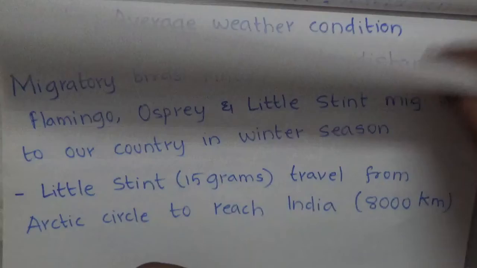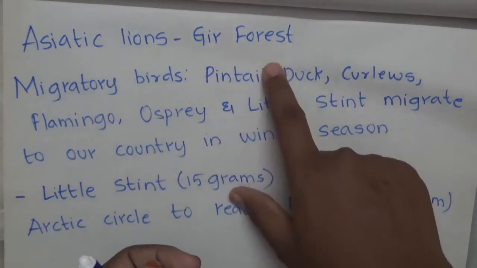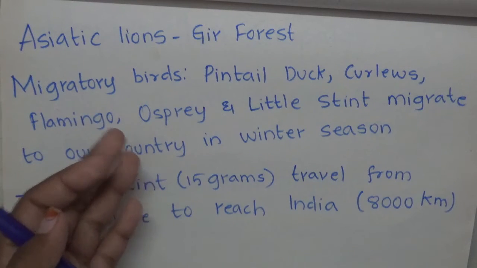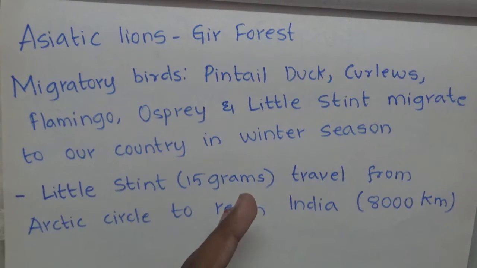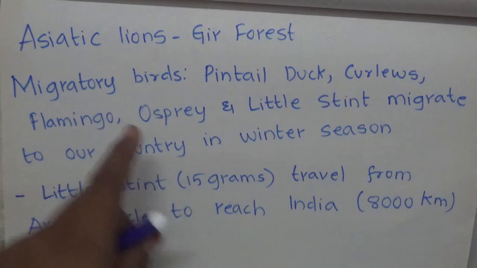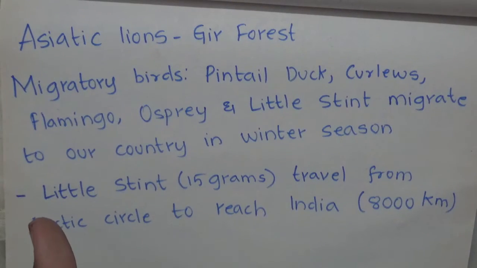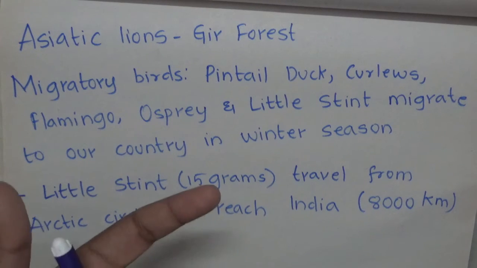We find Asiatic lions in Gir forest, and one-horned rhinoceros and elephants are found in Assam forest, and elephants are found in Karnataka and Kerala. Now, we have a few projects. One is Project Tiger to conserve tigers, and Project Elephant to conserve elephants.